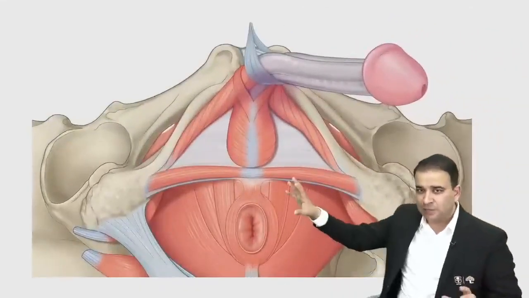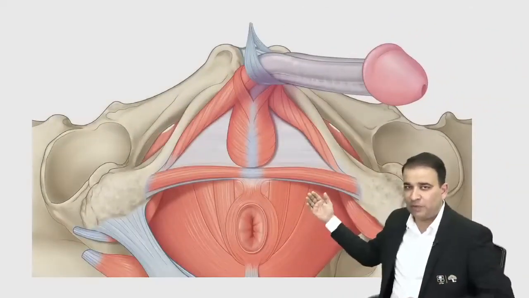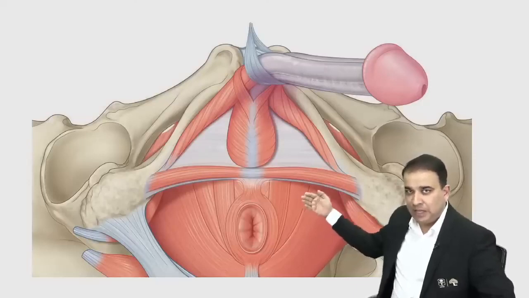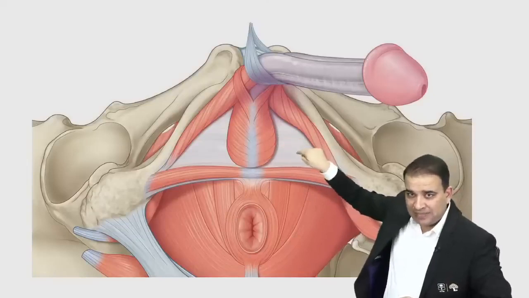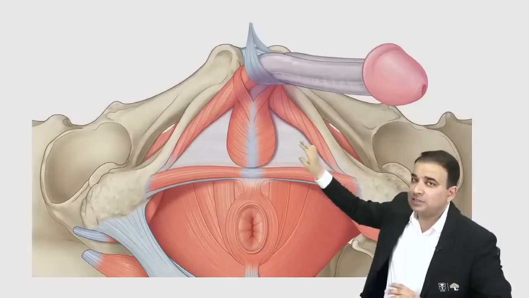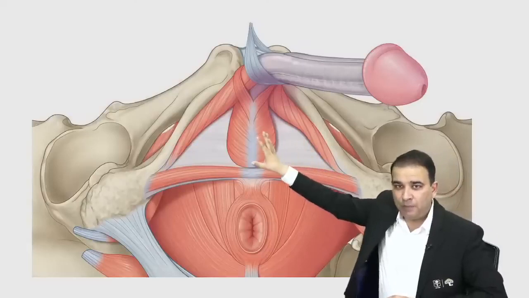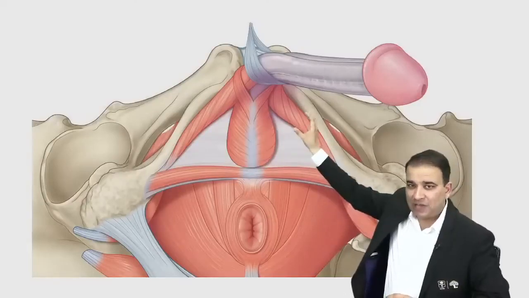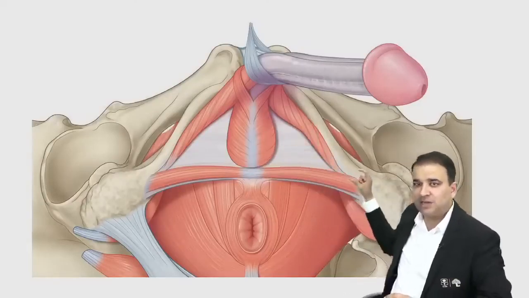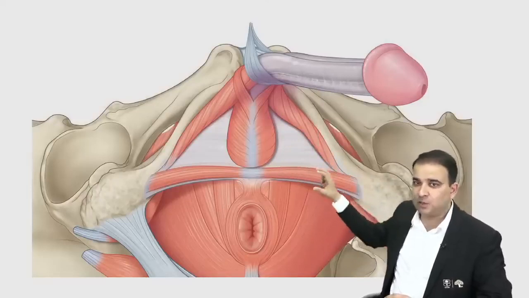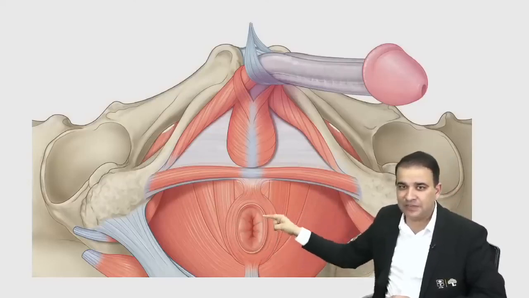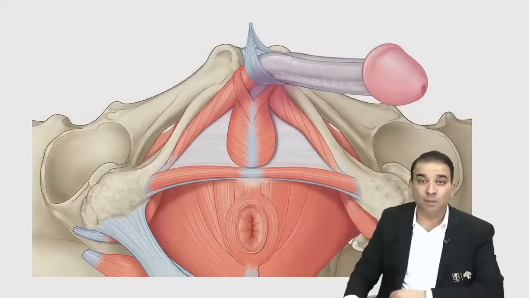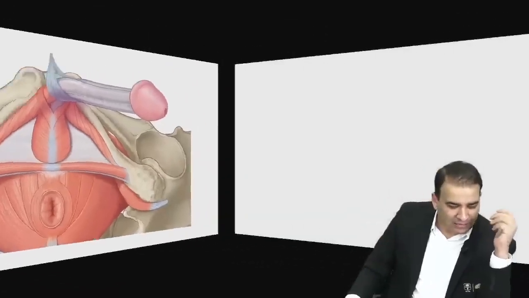First of all, let's compare this picture here. Please look at the screen, guys. That's the pelvic diaphragm. Below the pelvic diaphragm, there is the urogenital diaphragm, and this one is the inferior layer of the urogenital diaphragm, also called the perineal membrane. Bulb and bulbospongiosus, crus and ischiocavernosus, and this one is the superficial transverse perineal muscle. You can see the external anal sphincter, and that's the site for the perineal body. Now the question is, what muscles are contributing to the perineal body?